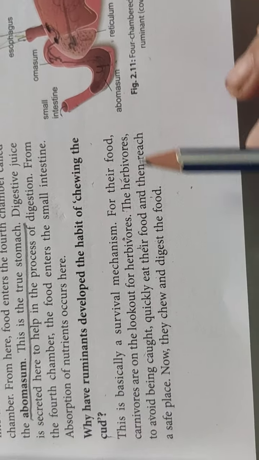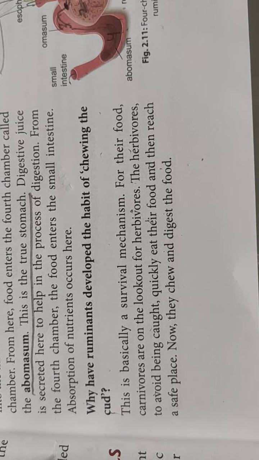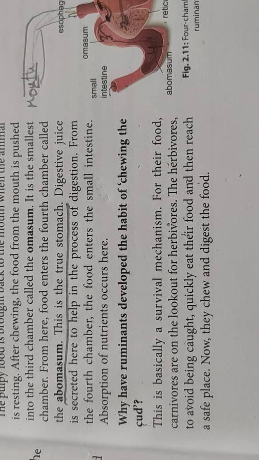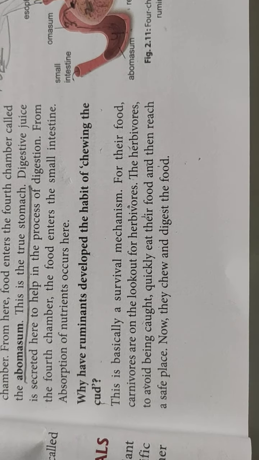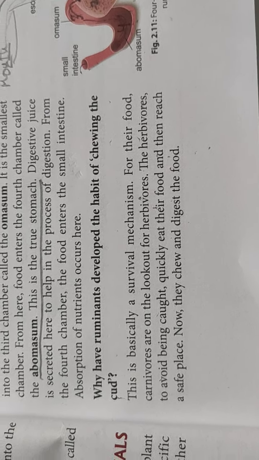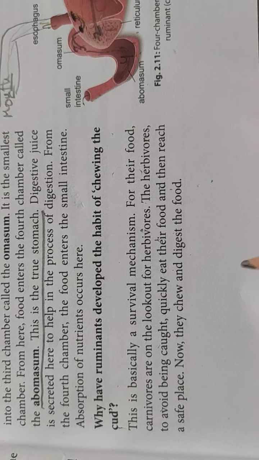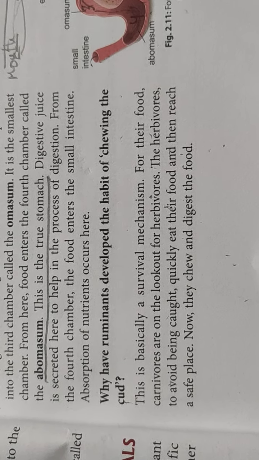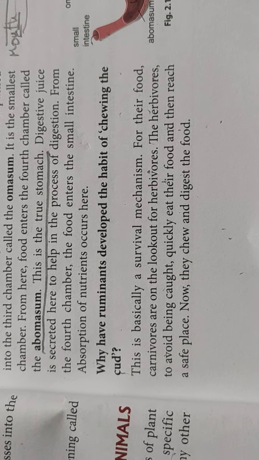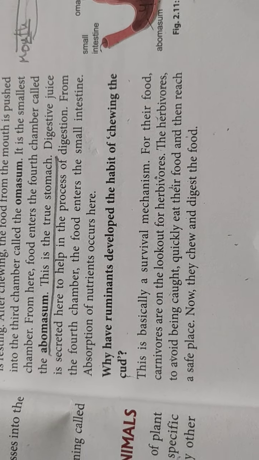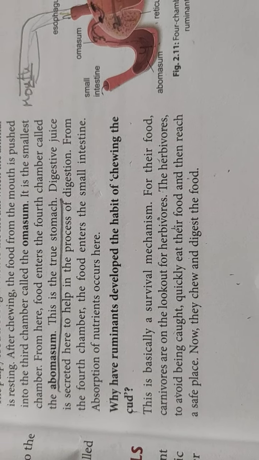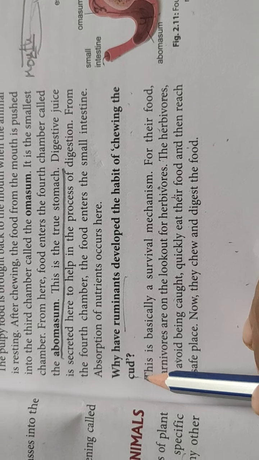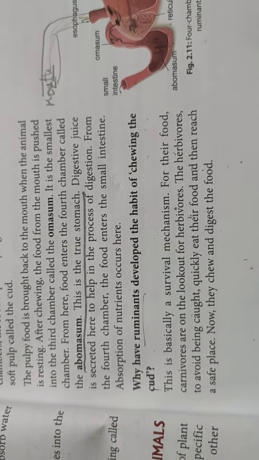They will eat as much grass as they can get quickly, and then run off to a very safe place where they can't be seen. They can hide themselves, and then they can digest and chew the food leisurely. So this is the survival method. Means they want to survive from the different animals. They want to hide themselves. They don't want to get caught by other animals. So this is the reason ruminants have developed the habit of chewing the cud.